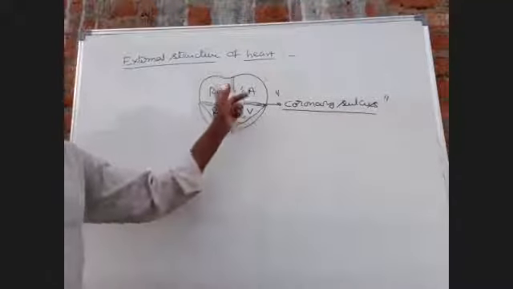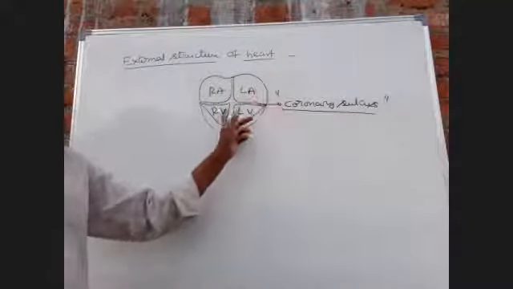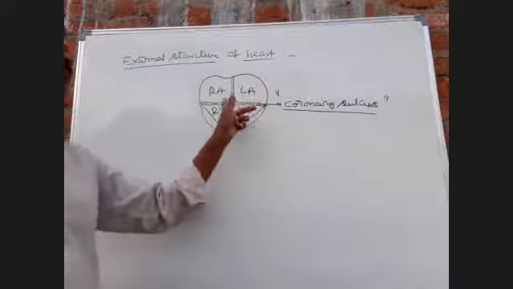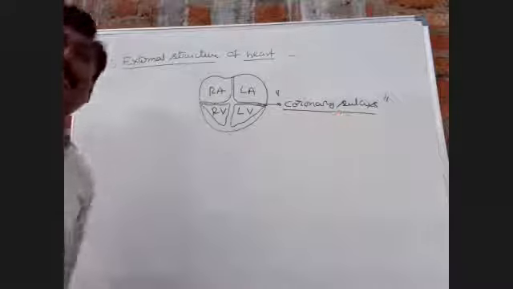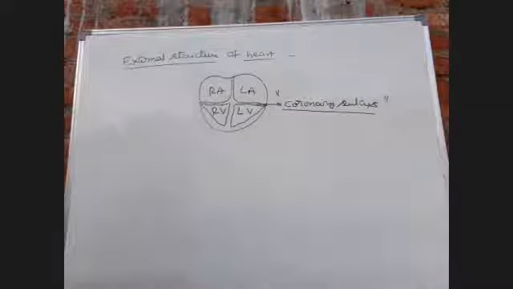Externally, both atria and ventricles are separated by a transverse groove. This is called the coronary sulcus.